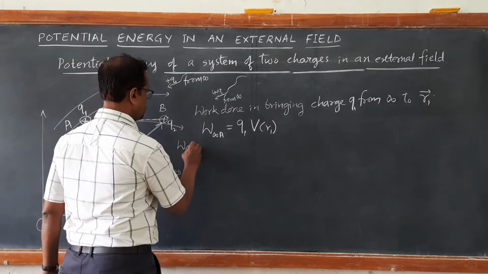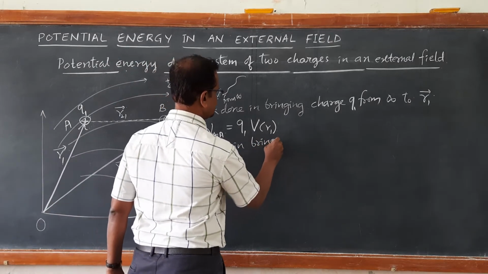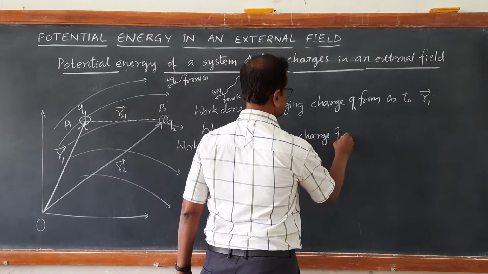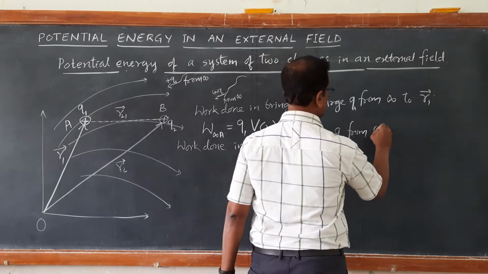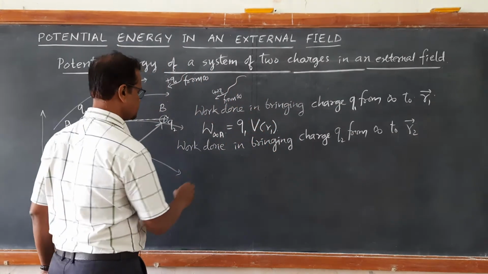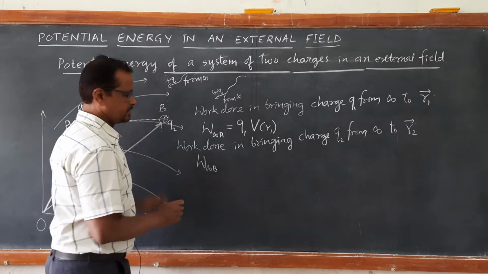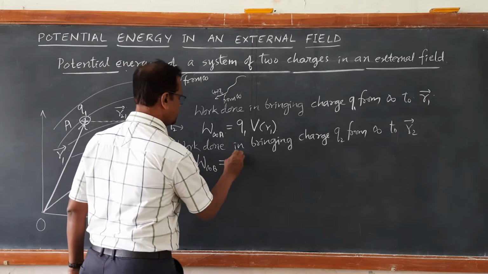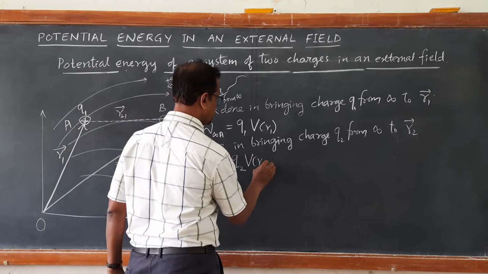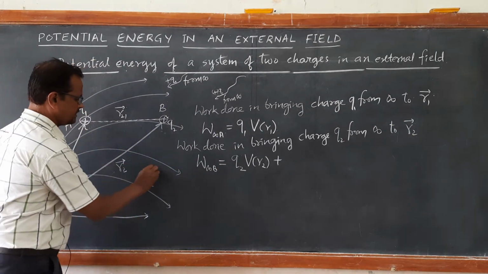Now work done in bringing charge Q2 from infinity to position R2. This will have two interactions, from infinity to the point B. W infinity to B is equal to Q2 times potential already existing here, VR2, which I have written is due to the external field.